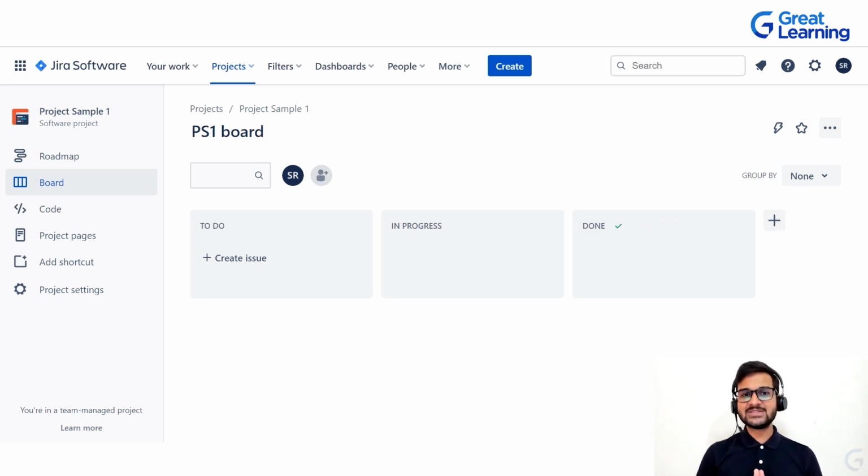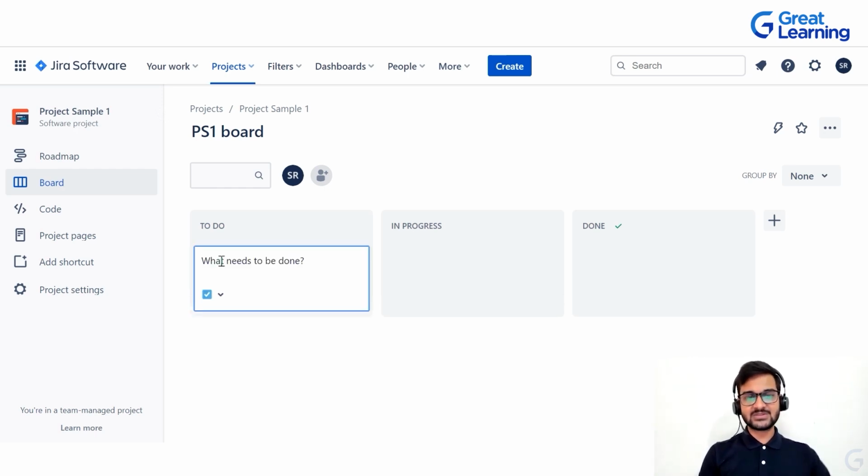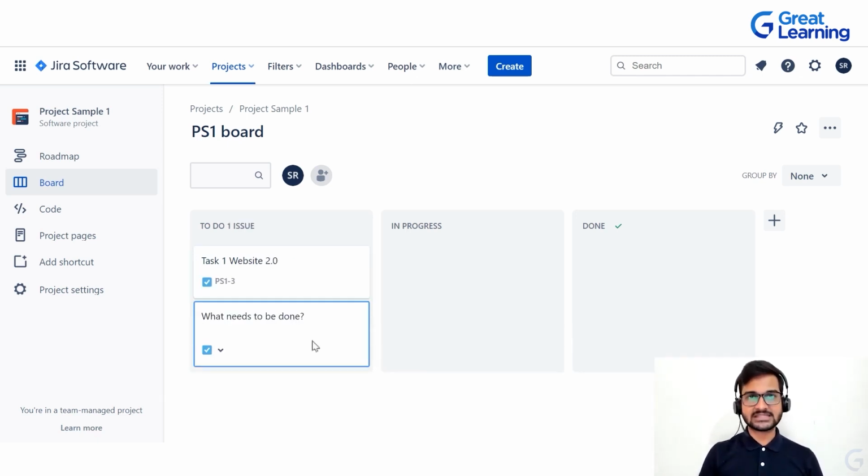All right. So as soon as you create a team managed project, you will land on a particular page like this where you will be able to see an agile board which has 3 columns: to do, in progress, and done. Now, in order to create an issue in this particular project or in this particular agile board, you just need to click on this simple plus button which says create issue. As soon as you click on that, you can name your task. Let's say I name my task as task 1, which is website 2.0. Let's just name it randomly and you click on enter and your task is created.